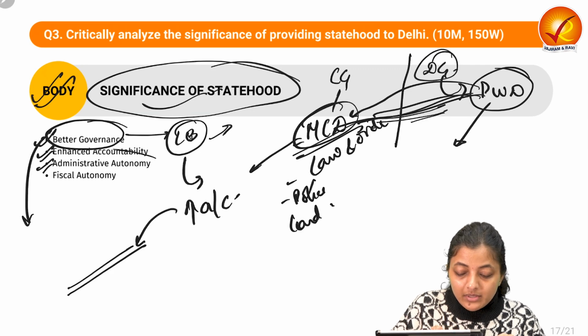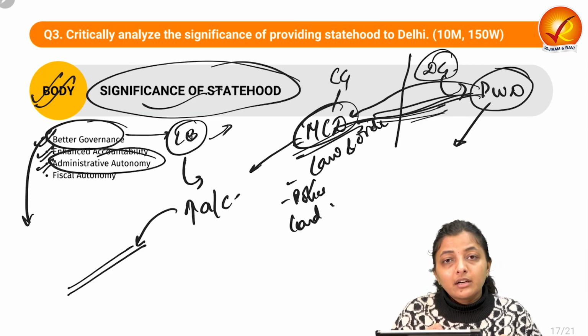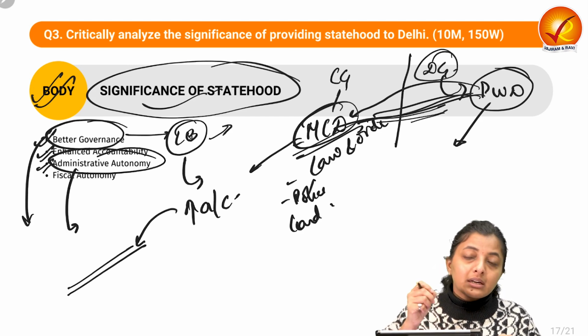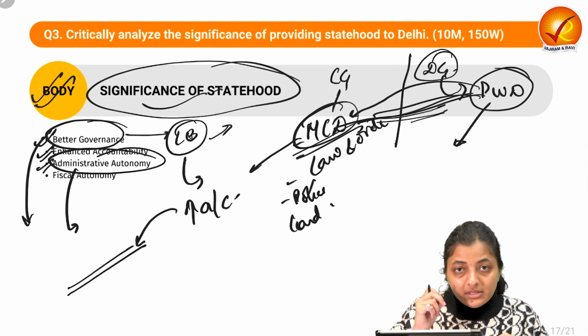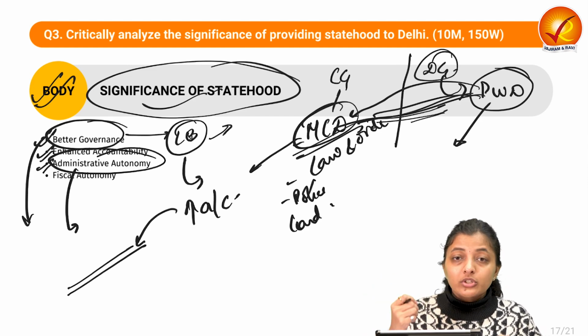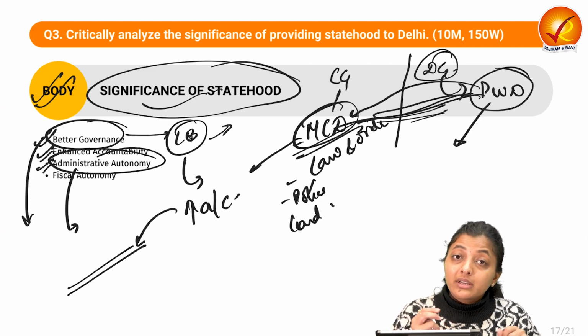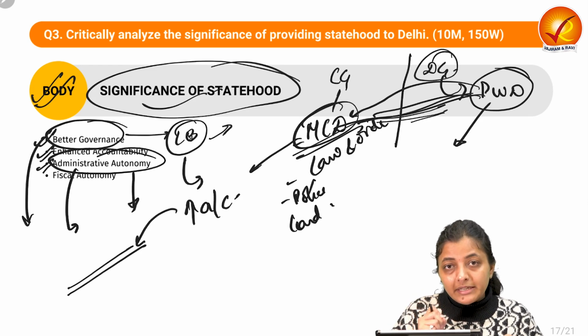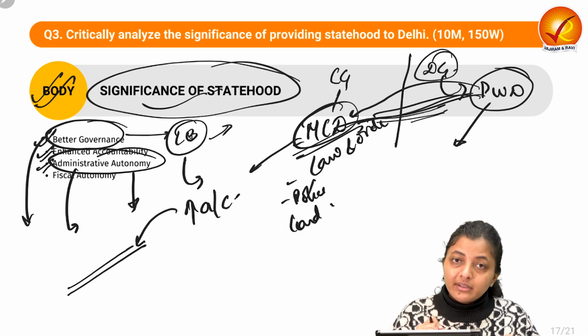Next is about administrative authorities and autonomy. As we have already discussed, law and order, police and land are not under the Delhi government. So with respect to housing, infrastructural development, traffic, pollution, etc., the Delhi government cannot make much effort. If they get full statehood, they can deal with these in a more effective way.